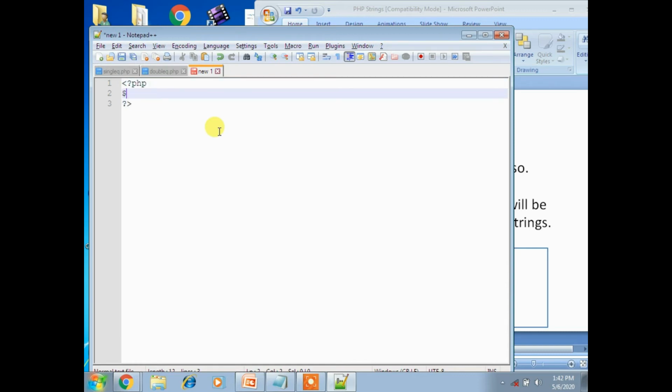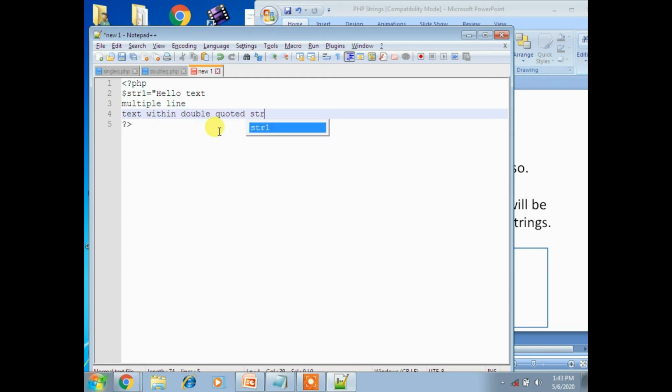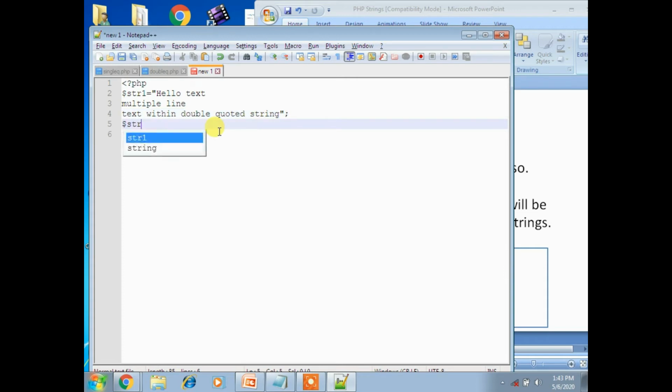Now I am taking str1 equal to, in double quotation, hello text, multiple line text within double quoted string. Now I am taking str2 equal to double quotation, using double quoted, I am placing it like this.